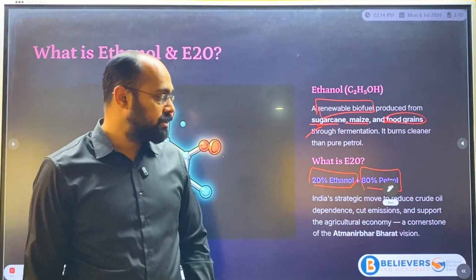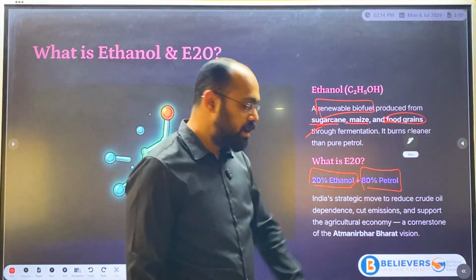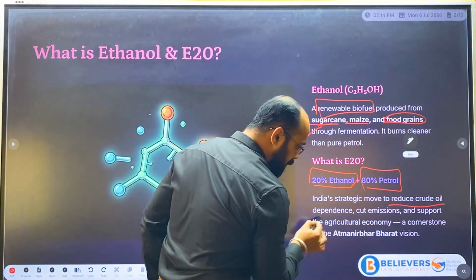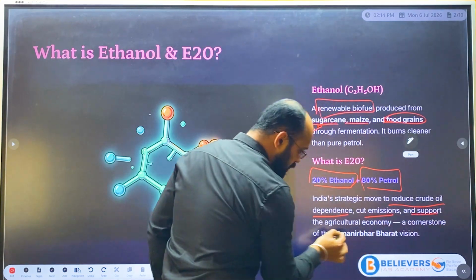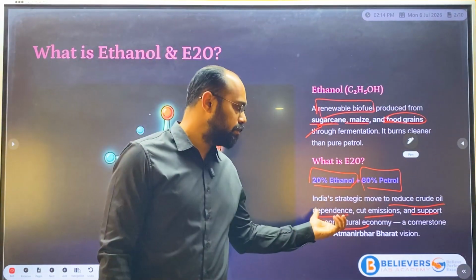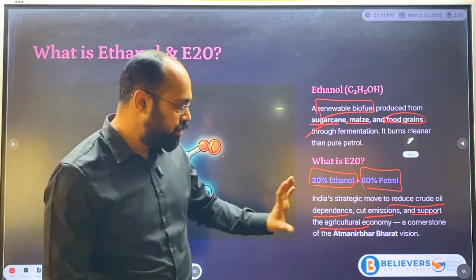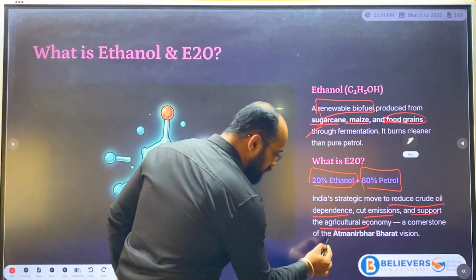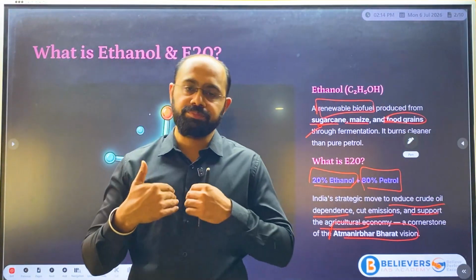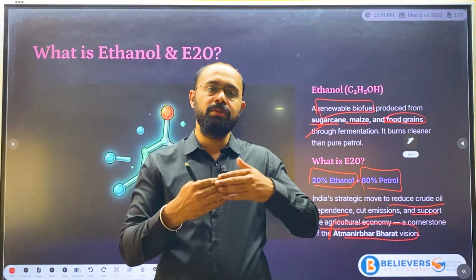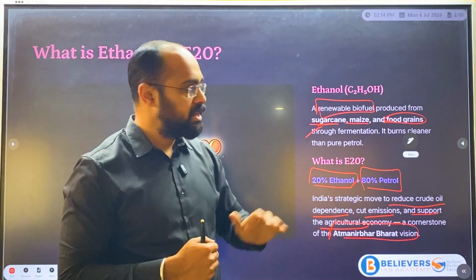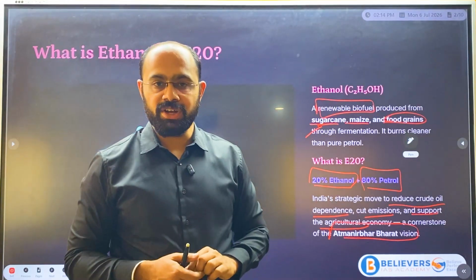We have discussed this just now. And what are the three main purposes I told you? One is to reduce crude oil dependency, cut emissions, and support the agriculture economy. These are the main intentions. There are other intentions as well, but these are the main focus. By doing this, we are contributing towards our vision of Atmanirbhar Bharat, where we will be self-dependent and reduce our dependency on other countries. In order to achieve that, ethanol blending will be a very important factor.